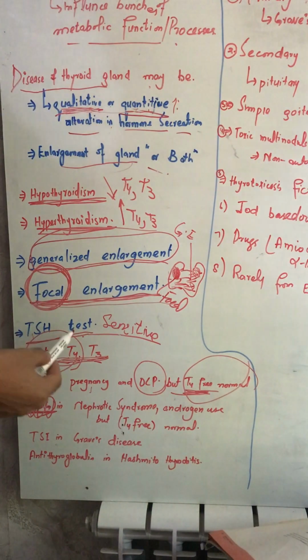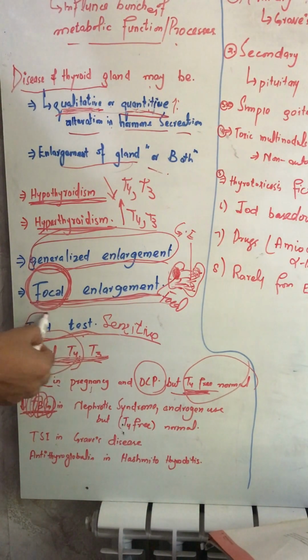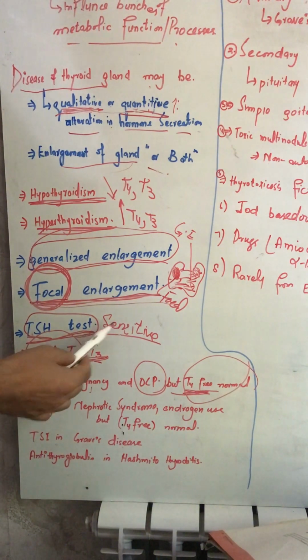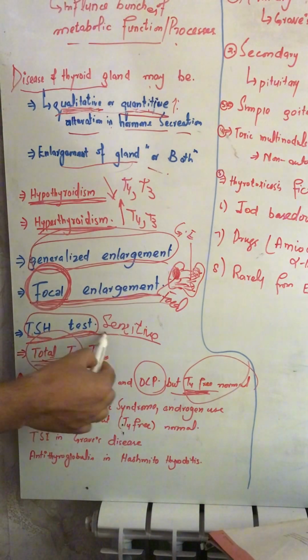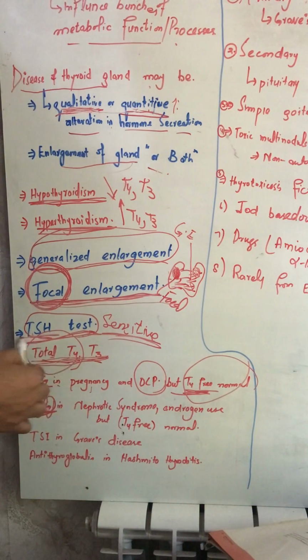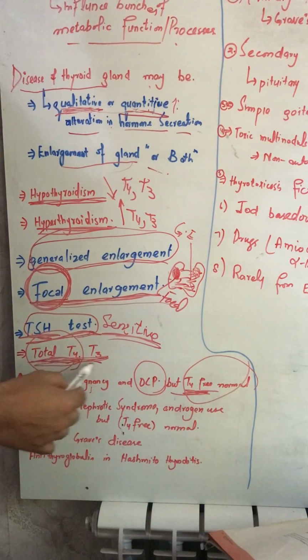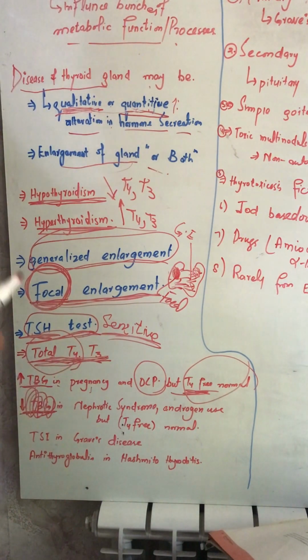Then we will look at the general tests, how we can assess thyroid function. The most sensitive test is the thyroid stimulating hormone test. We can also use total T4 and T3 levels, but they can be elevated or decreased in some diseases or conditions while the free T4 and T3 will be normal.